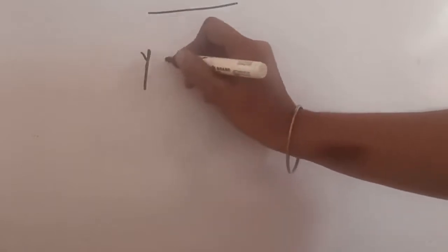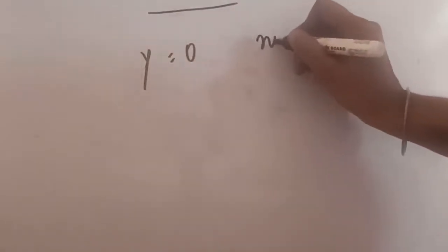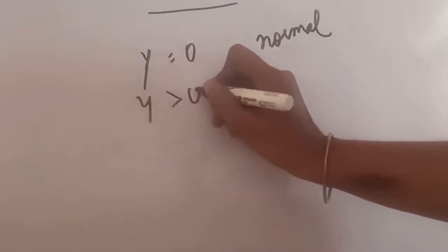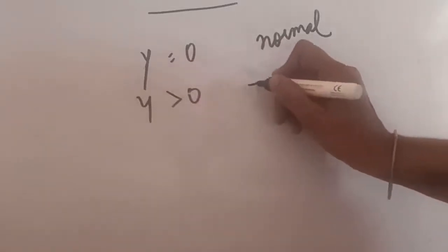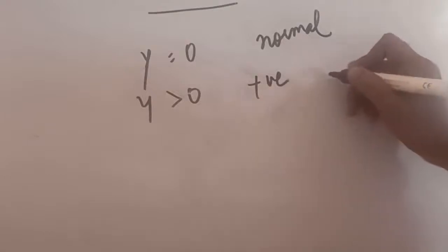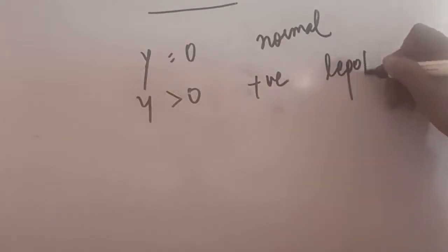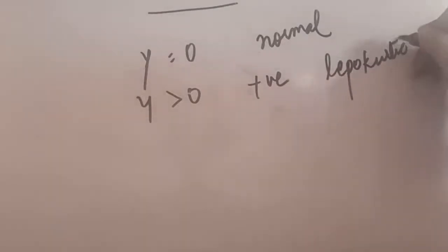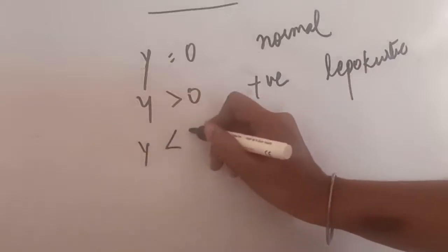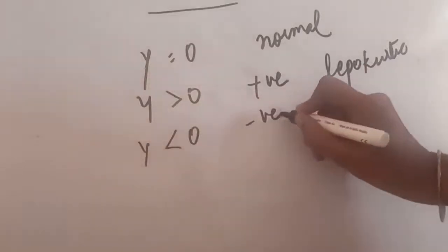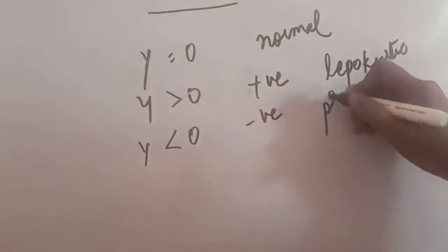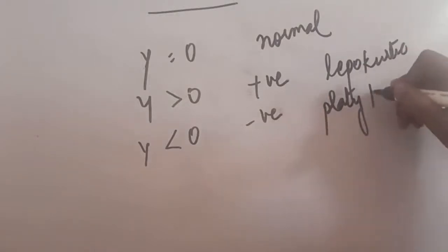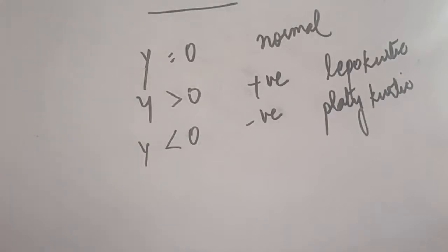If you have to give the interpretation regarding gamma: if your gamma comes out to be 0, the distribution is normal. If your gamma is greater than 0, that is, it comes out positive, then it is known as leptokurtic. The third possibility is that gamma is less than 0, that is, gamma comes out negative, then it will be called a platykurtic series. This is how you will be interpreting various types of series.